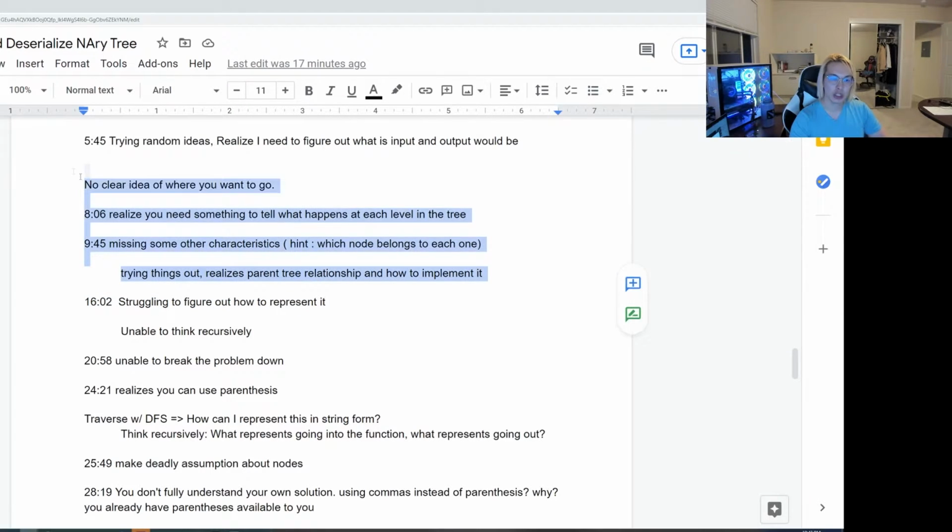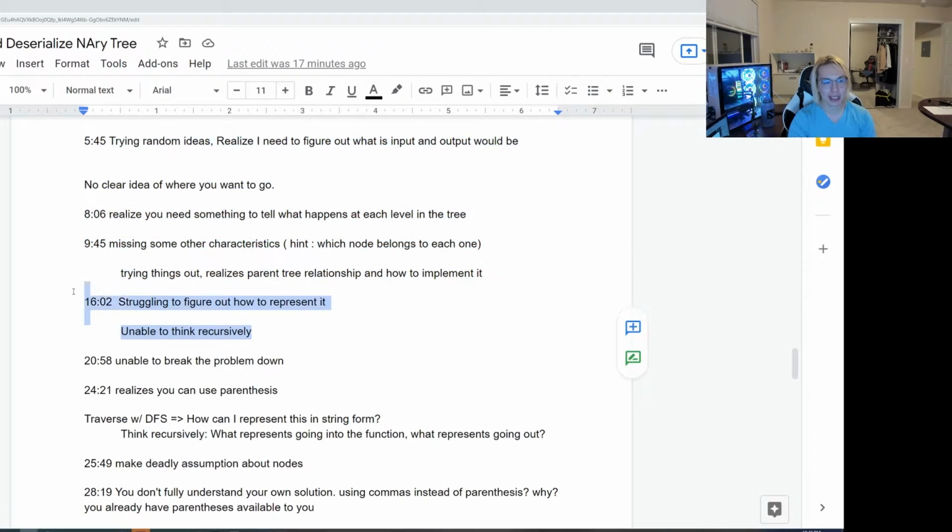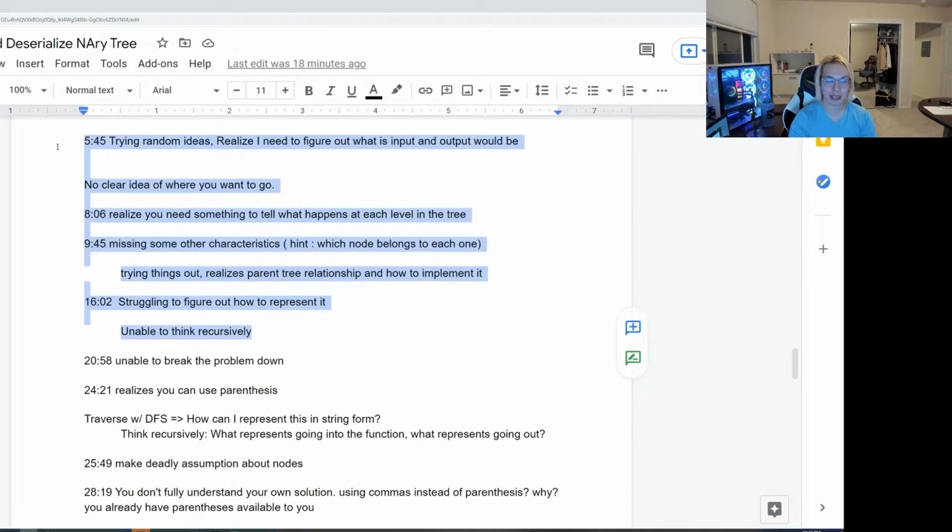All right. So basically, my first thing here is that when he's breaking down the characteristics of the problem and trying to set himself up, he's just spending so much time, like 10 minutes, just trying to figure out the parameters of the problem, rather than trying to actually figure out how to represent it. In fact, you can see here that he's not really able to think about this recursively properly. So for the first 15 minutes, this is already telling me that he is not comfortable with recursion.